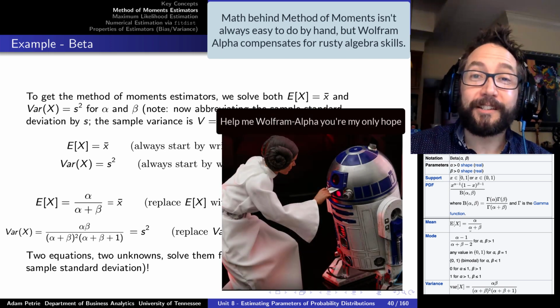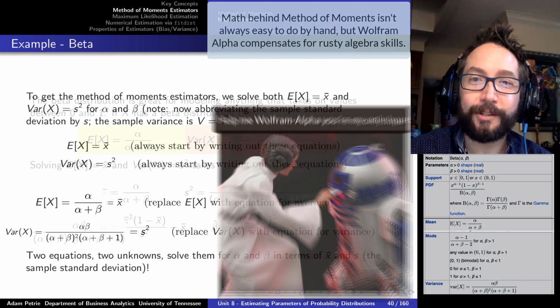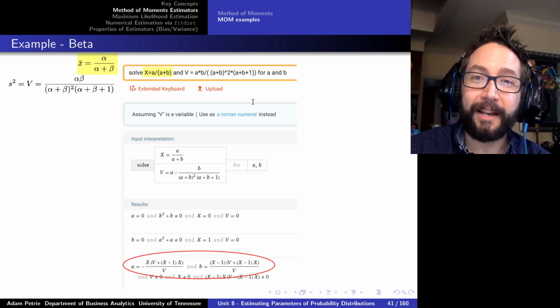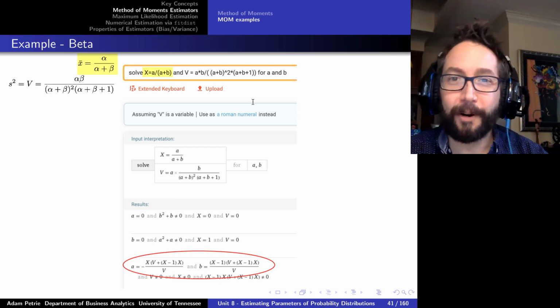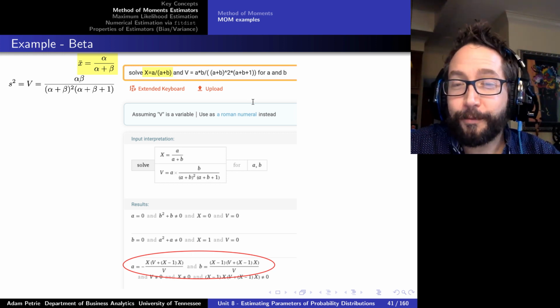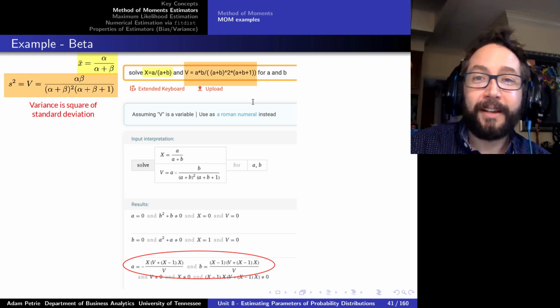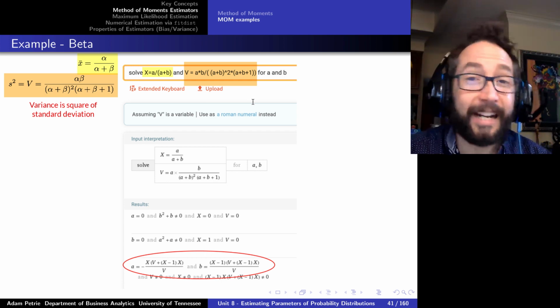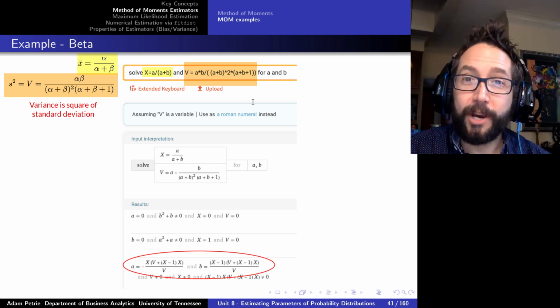Luckily, Wolfram Alpha can solve this set of simultaneous equations for us. We essentially take our expression for the average value of the PDF and set that equal to x bar. I'll abbreviate that in Wolfram Alpha with a capital X. We'll take our expression for the variance of the beta distribution, set that equal to capital V, our sample variance, and ask Wolfram Alpha to solve both those equations simultaneously.